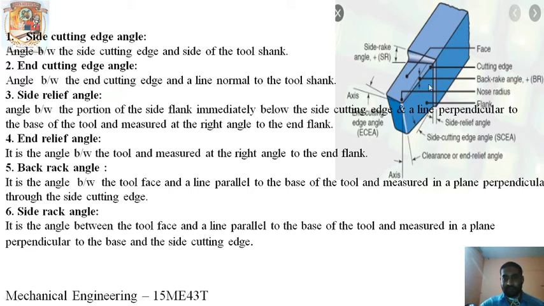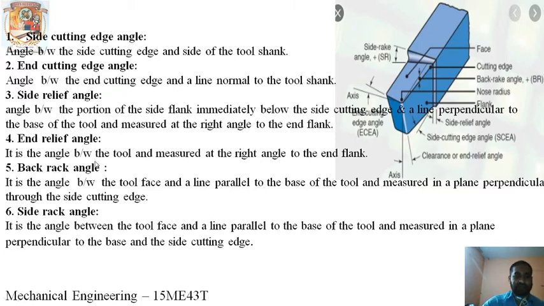So this is the side flank here, immediately below the side cutting edge. A line is drawn from here to this, and a line perpendicular to the base of the tool. So this is the base. If you draw a perpendicular line to the base, you will get a straight line here. So the angle between these two lines is known as side relief angle.